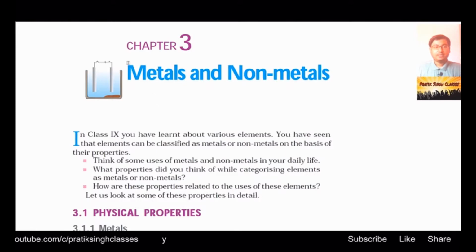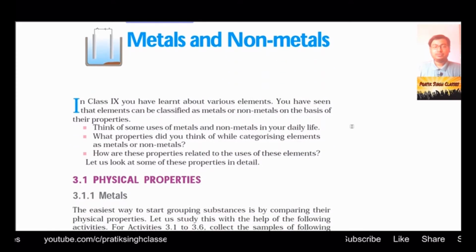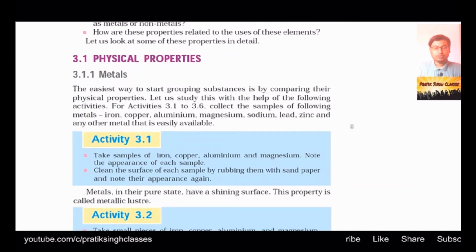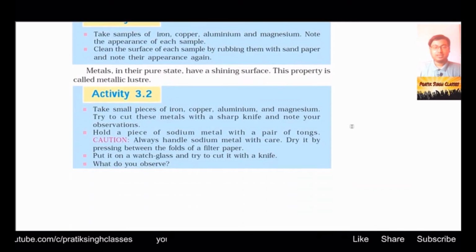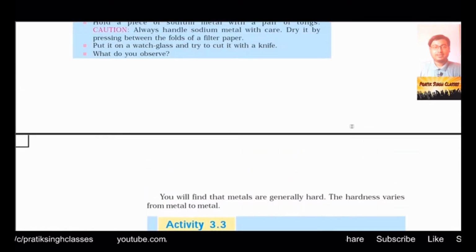In this video tutorial we are going to study chapter 3. Today it will be the second video of chapter 3. The first 4 videos I had made for chapter 1, then the next 4 videos for chapter 2, and now we are going through the second video of chapter 3. In total, this is the 10th video for standard 10 science.